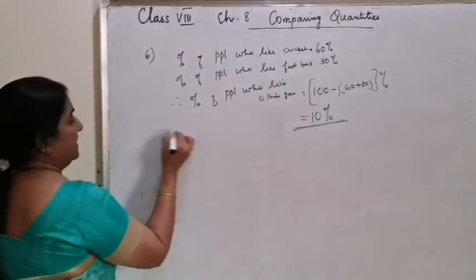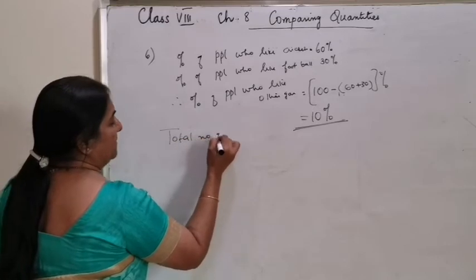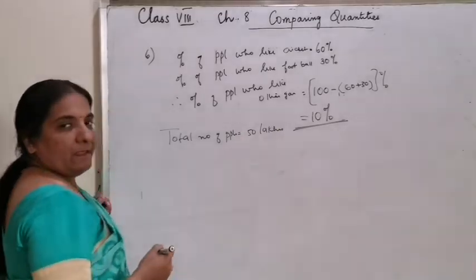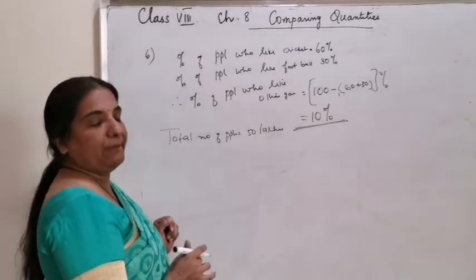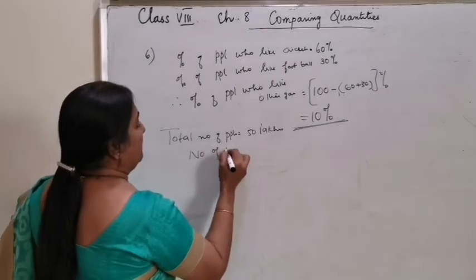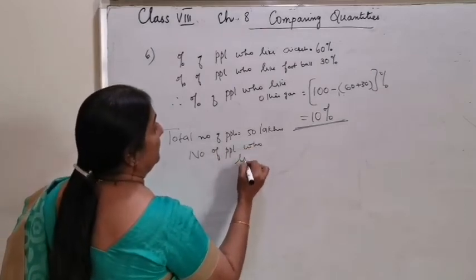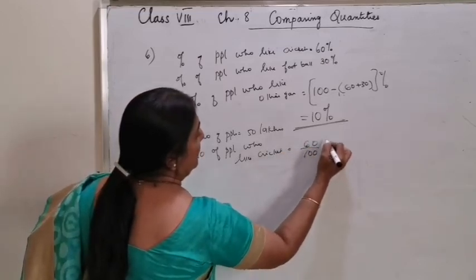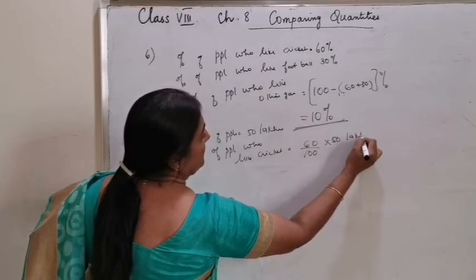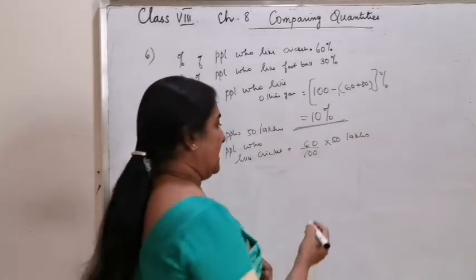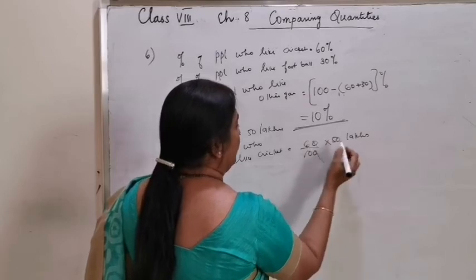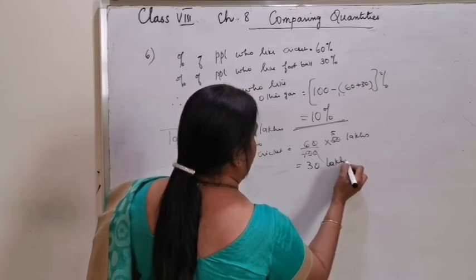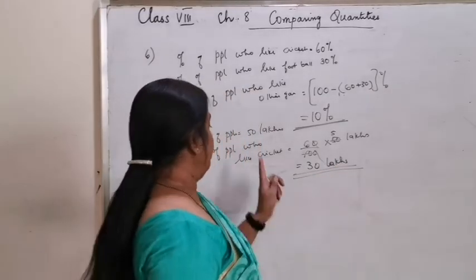Now the total number is given. Total number of people is equal to 50 lakh. You have to find out the number of people in each category. That means number of people who like cricket is equal to 60 by 100 of 50 lakhs. Leave it because the answer also will be in lakhs. You can just cancel this, and 10 and 50 is 5 times. That means 30 lakh people like cricket.